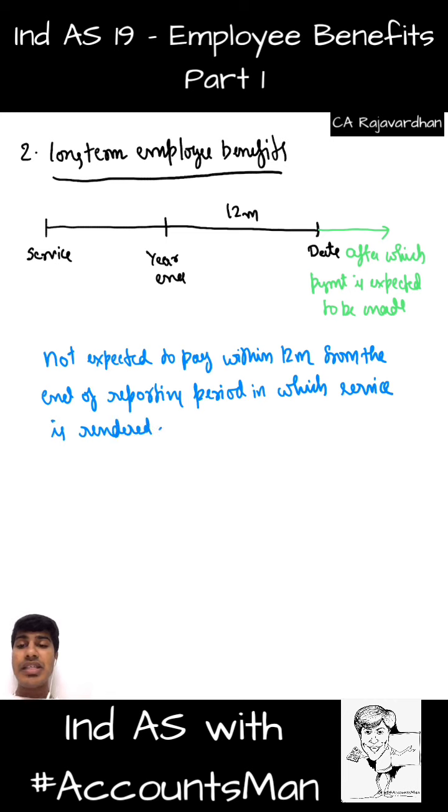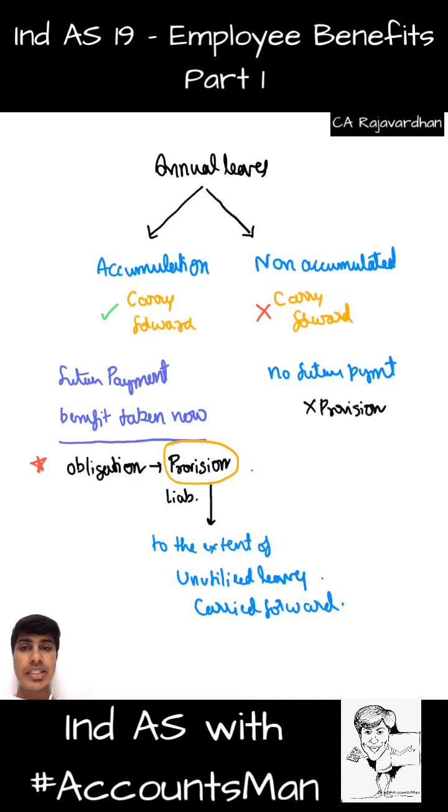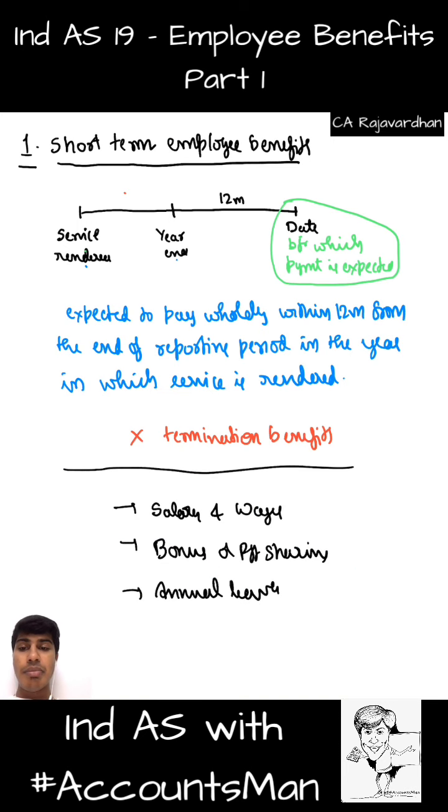Service is rendered here, we go to the year end. From there we count 12 months. If it is expected to be paid after that date, then it becomes what? Long term. See, it's exactly the same as we wrote here, but if I write not here, this becomes long term. You get that?